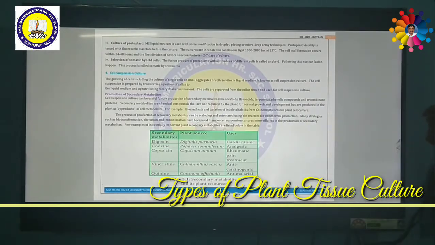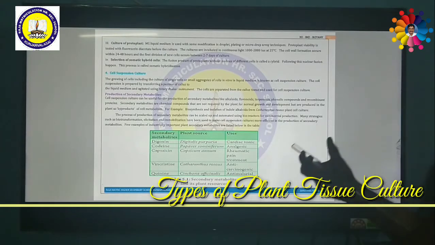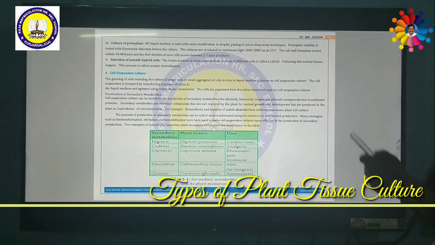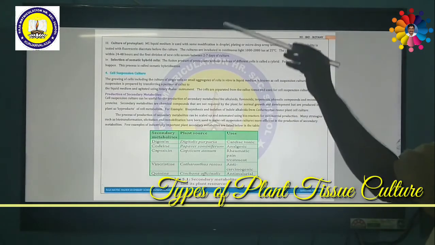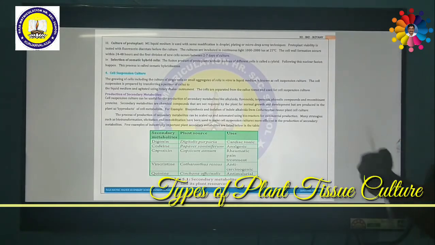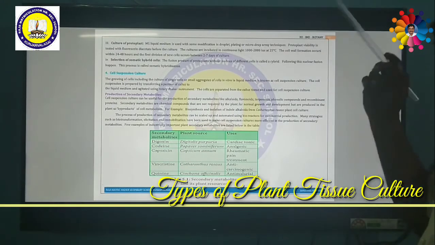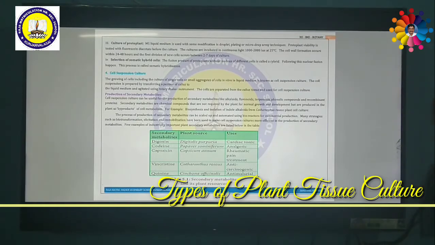So cell suspension culture can be useful for the production of secondary metabolites. How we produce cell culture can be used commercially to produce a lot of important chemical substances in a huge manner. That is why these are very useful to produce secondary metabolites like alkaloids, flavonoids, terpenoids, phenolic compounds, and recombinant proteins.